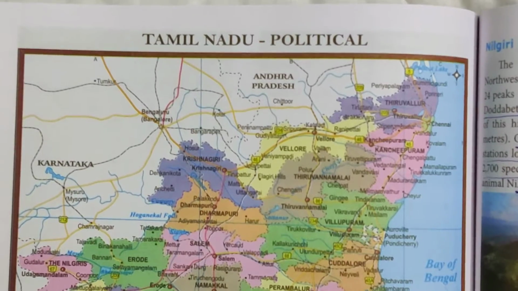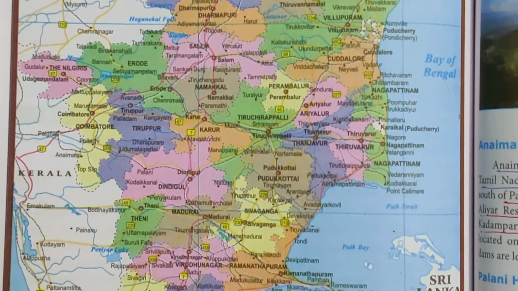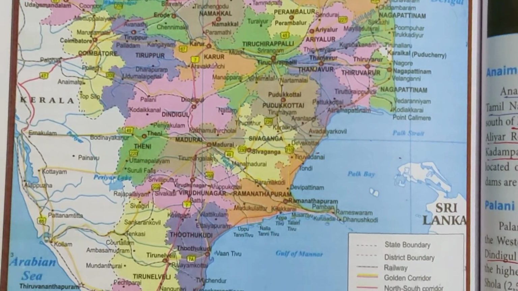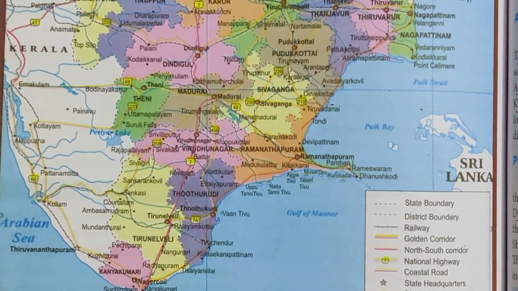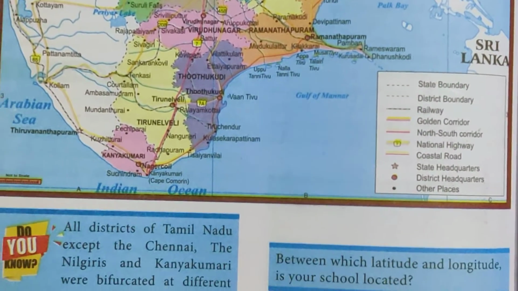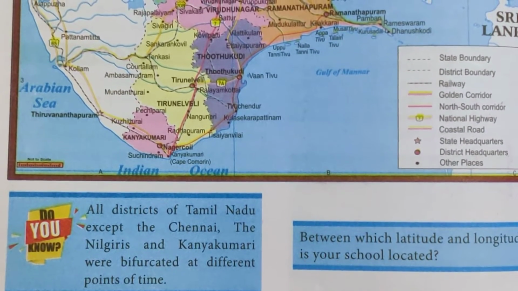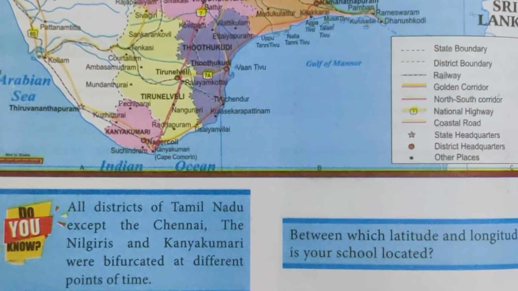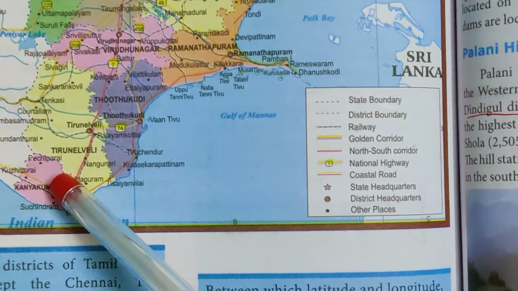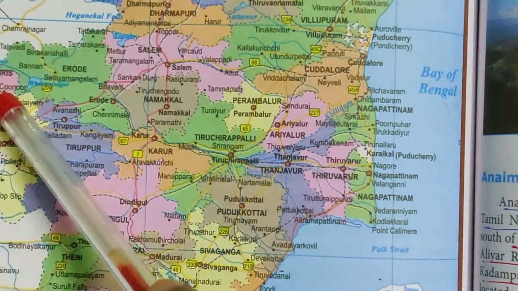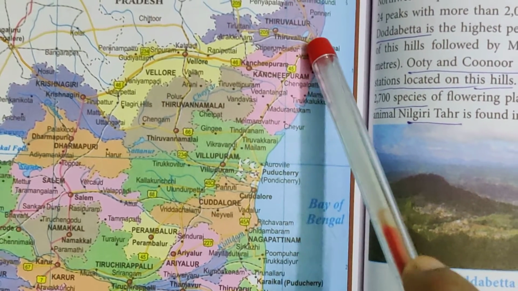See the map now. This is the Tamil Nadu political map. In this you can see the districts, but the latest 5 districts which they have announced are not bifurcated yet. Except the Chennai, the Nilgiris and the Kanyakumari, the other districts were bifurcated at different points of time. This is Kanyakumari, this is the Nilgiris and this is Chennai.